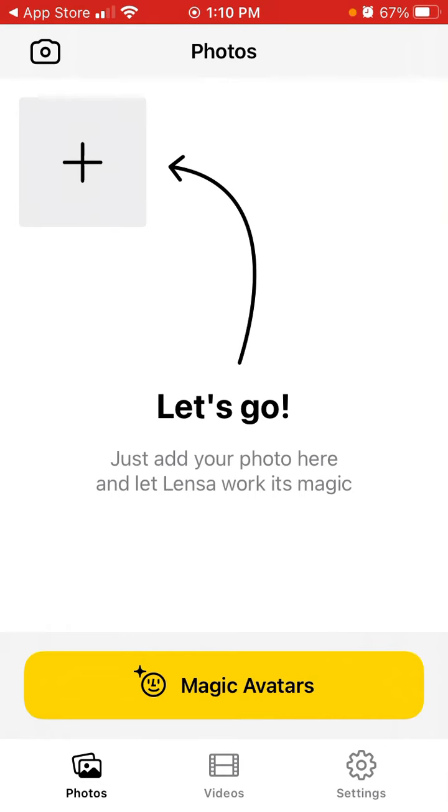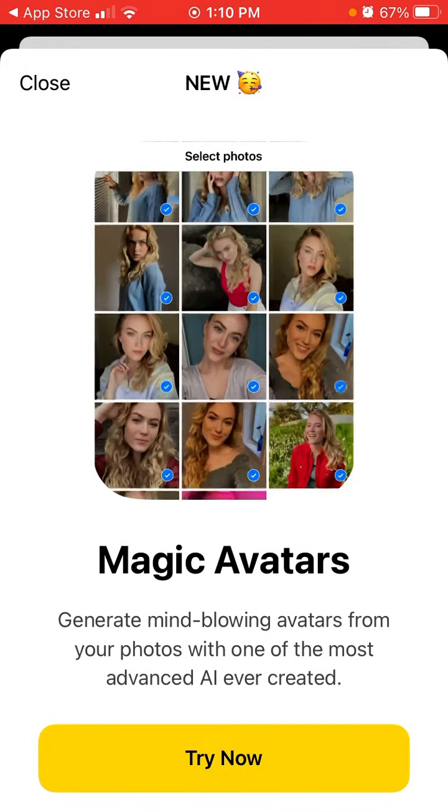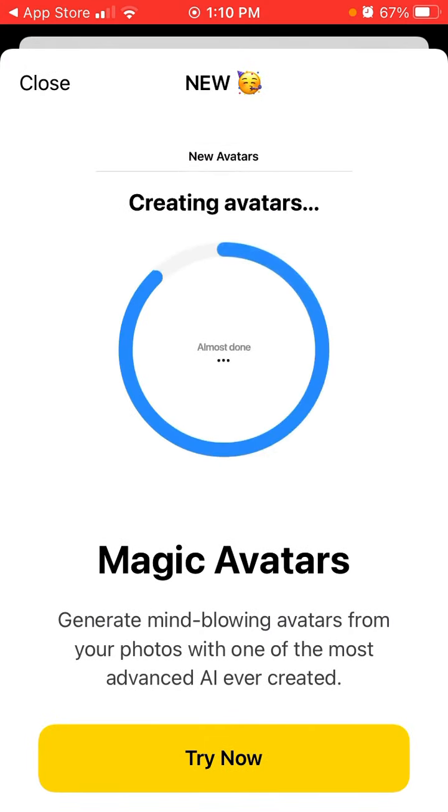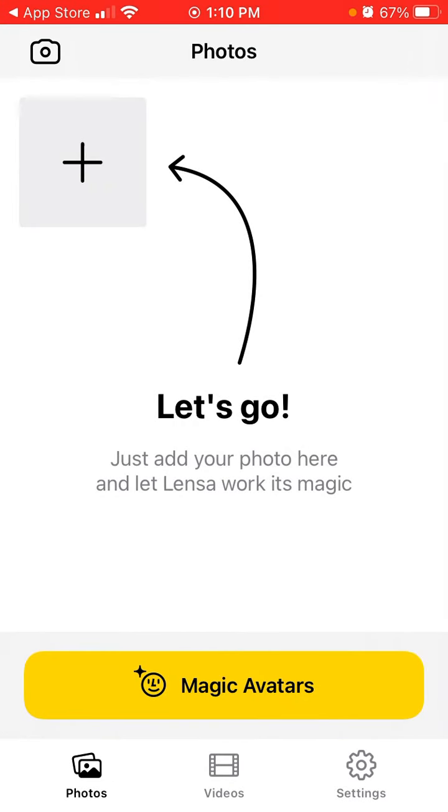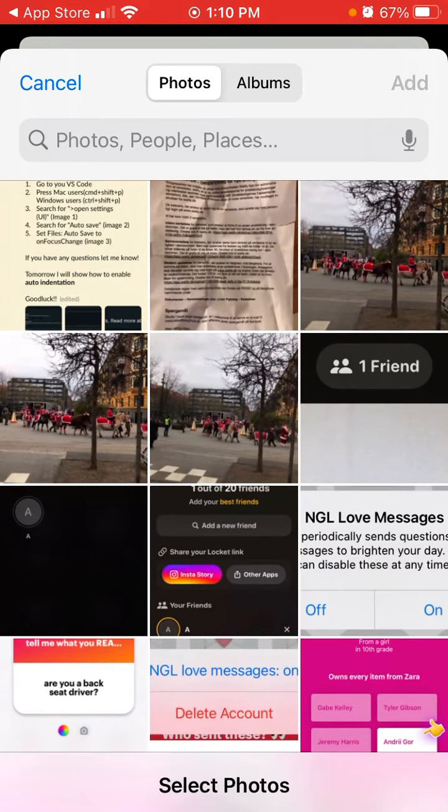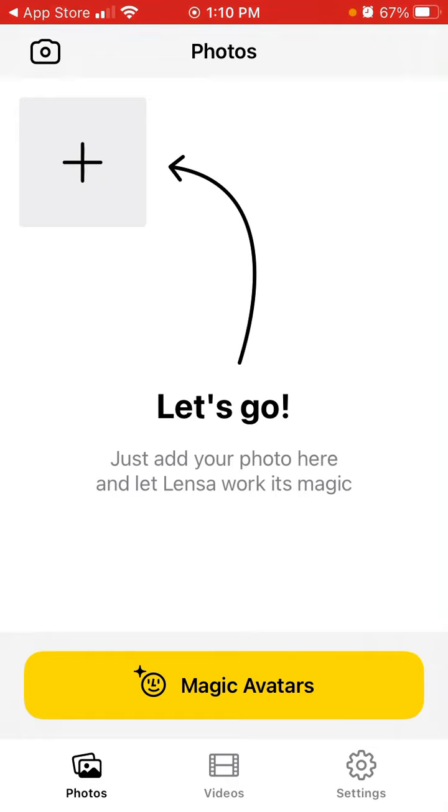So here you just go through a standard process, and then you just created your own account. So something like that, and then you can just add some photos, give access to your camera roll, and then start creating all these avatars. Hope that is helpful.